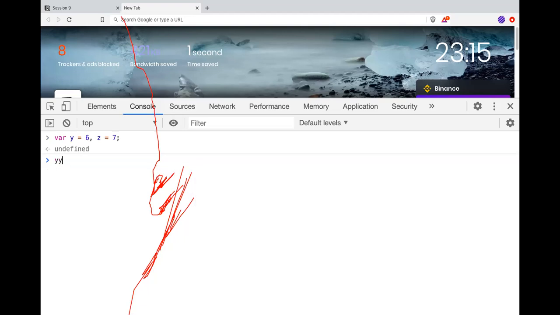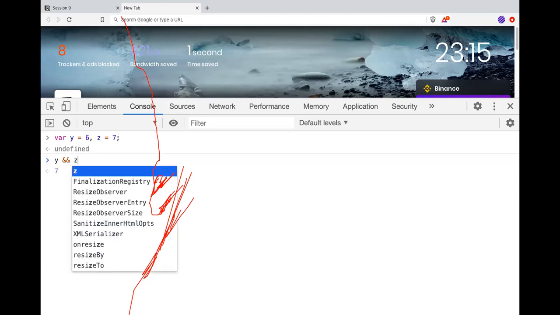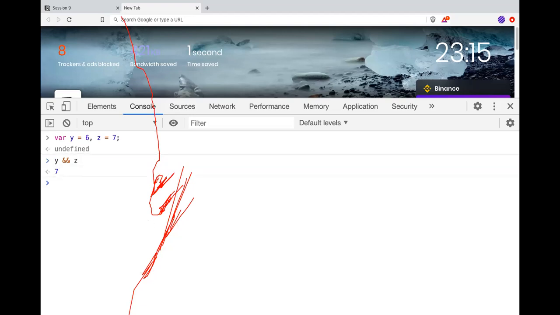So if I do y and z, the output is 7. Anyone knows the reason?